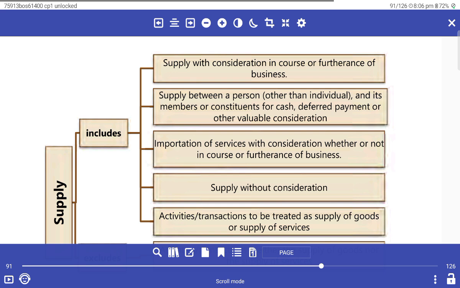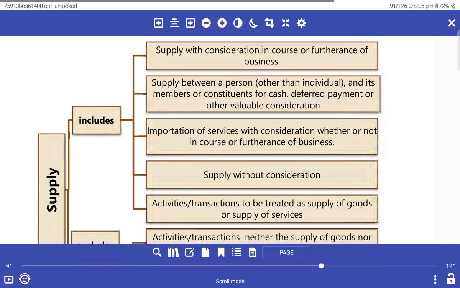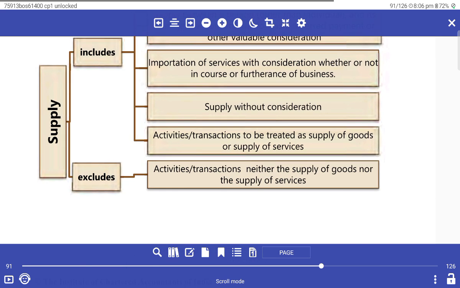Importation of services for consideration, whether or not in the course of business, and supply without consideration, activity or transaction to be treated as supply of goods or supply of services.